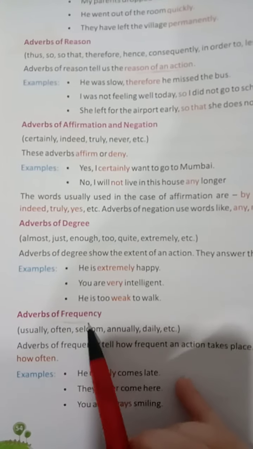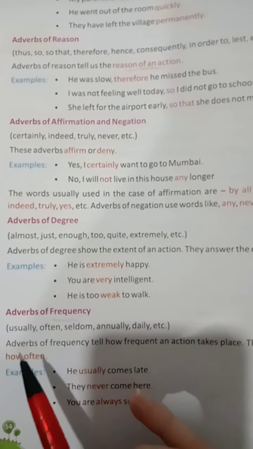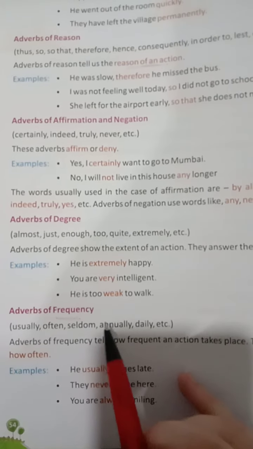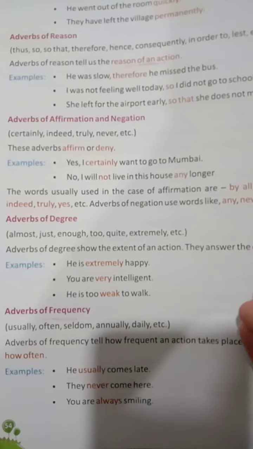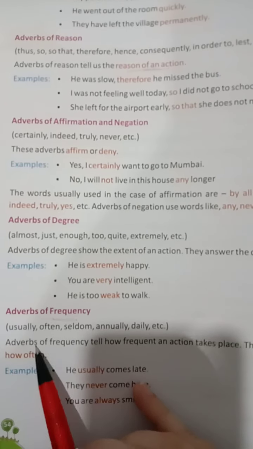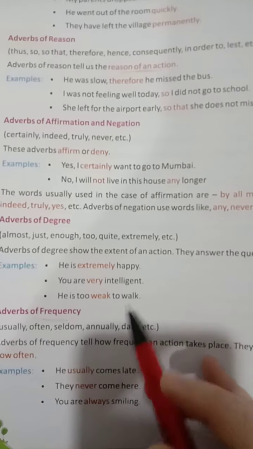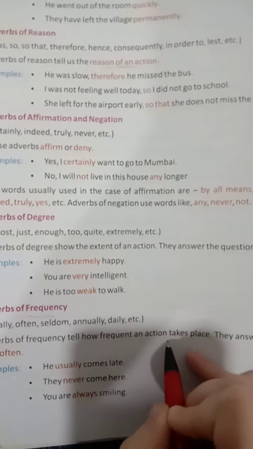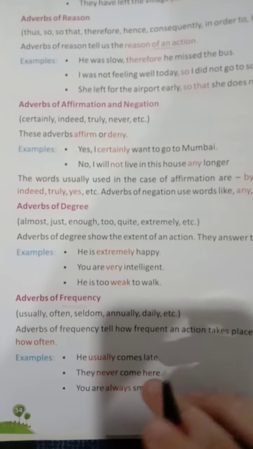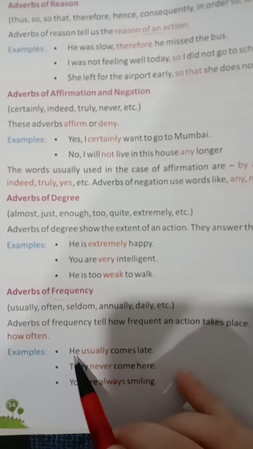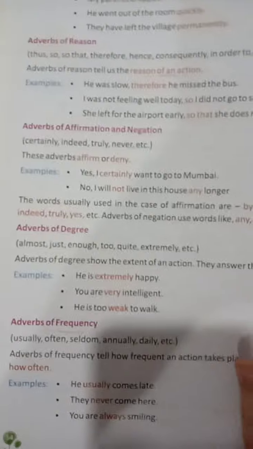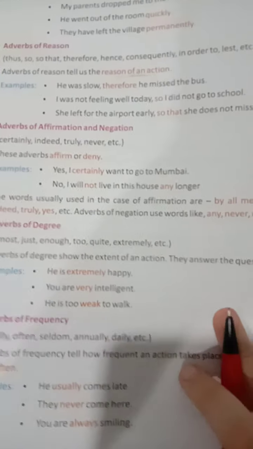Now adverb of frequency. Adverb of frequency shows how frequently an action takes place. Like usually, often, seldom, annually, daily, weekly, monthly. They answer the question how often. For example, he usually comes late. So how often? Usually. You should get this kind of answer.